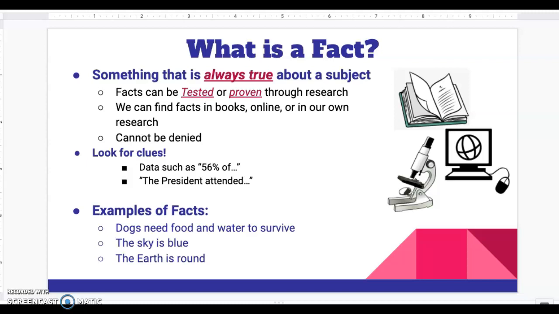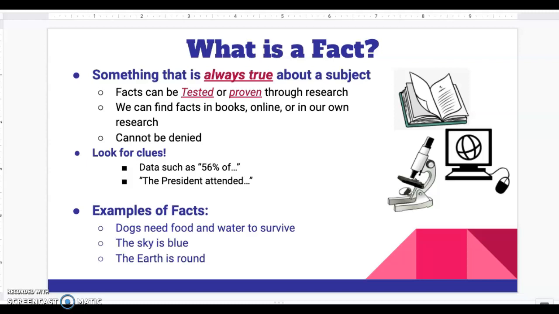Another thing to look for clues, the second one, is what I like to call an as-is statement. This is this, right? So this would be a good example of a fact. The president attended the White House dinner. That would be an example.